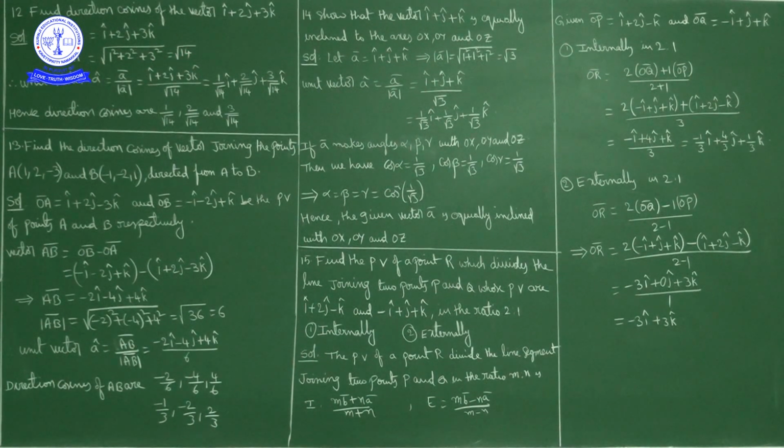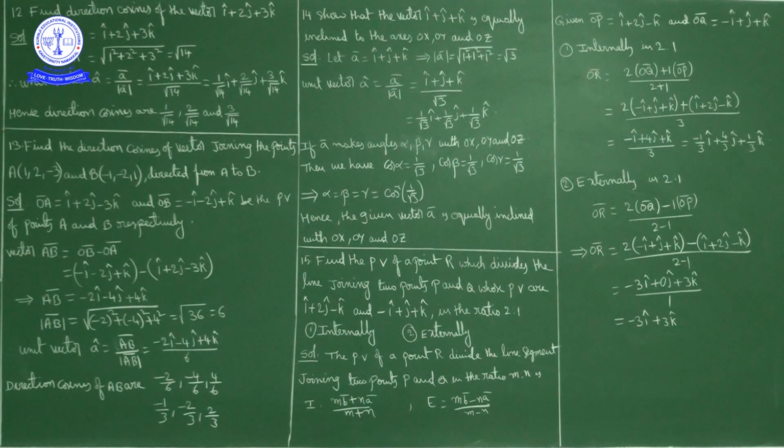So what unit vector do we get? Unit vector is the vector divided by its magnitude. So the unit vector is A bar by magnitude of A bar. What is A bar? i cap plus 2j cap plus 3k cap, upon the magnitude of A bar, which is root 14. So it is nothing but 1 by root 14 i cap plus 2 by root 14 j cap plus 3 by root 14 k cap. Which means the direction cosines are: cos alpha is 1 by root 14, cos beta is 2 by root 14 and cos gamma is 3 by root 14.